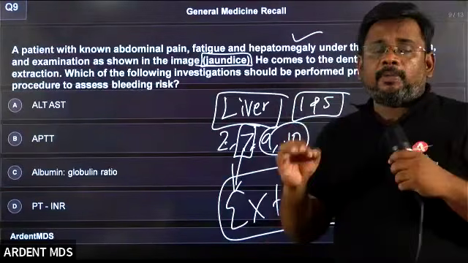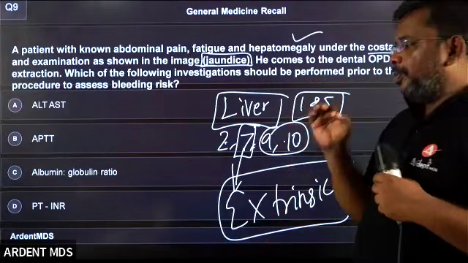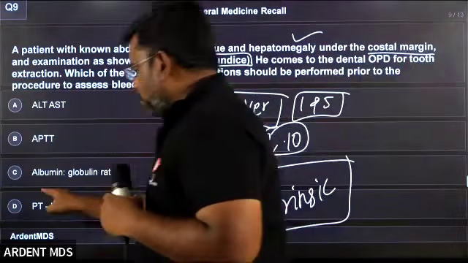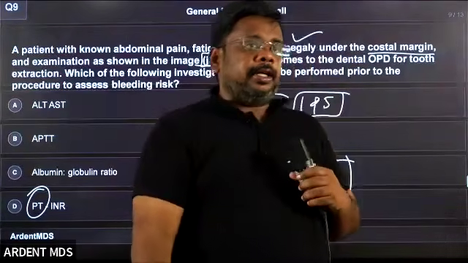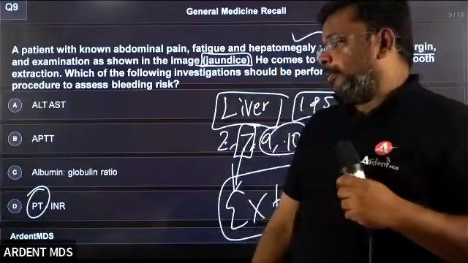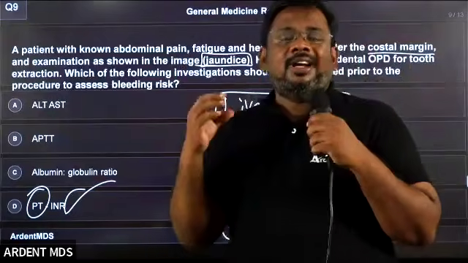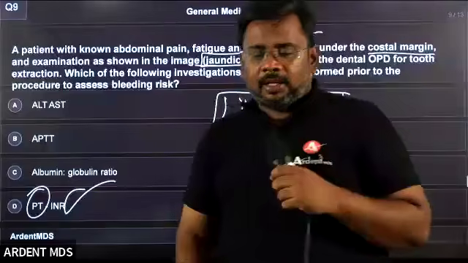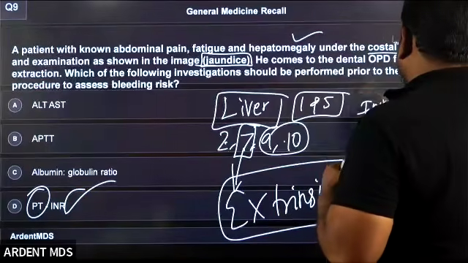If there is any problem in the extrinsic pathway, which test should I go for? The PT, prothrombin time. What is the alternative for the prothrombin time? The alternative is INR. INR is the international normalized ratio. How do you calculate the INR, students?